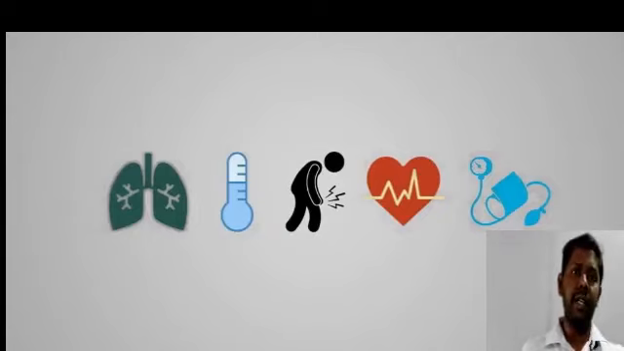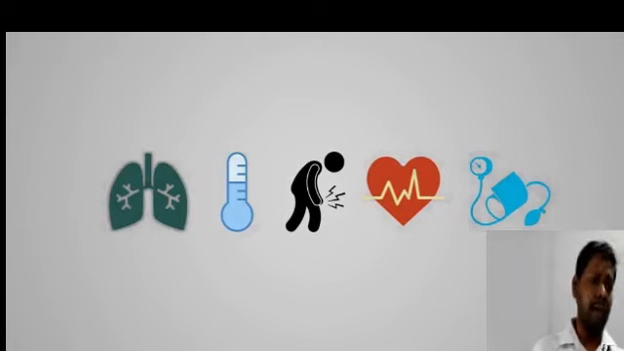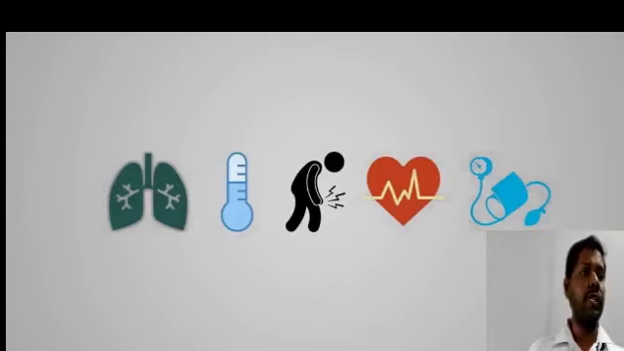And coming to the next one, that is respiratory rate. Usually the respiratory rate is 14 to 18. One inspiration and one expiration, which you can see in the abdomen of the patient, make one respiratory cycle. So the normal is 14 to 18 respirations per minute.